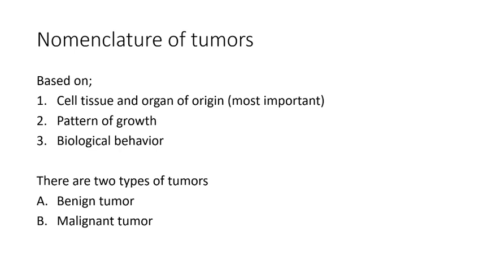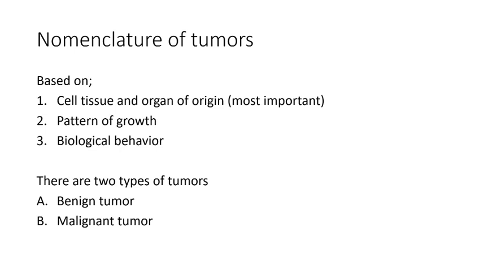The first one is the cells, the cell tissues, and the organ of origin. That is the most important. You're looking at where they are and what cells of the tissues are involved. Then we look at the pattern of growth, how it is growing, and then the biological behavior. As I've said, someone will come and cover this.